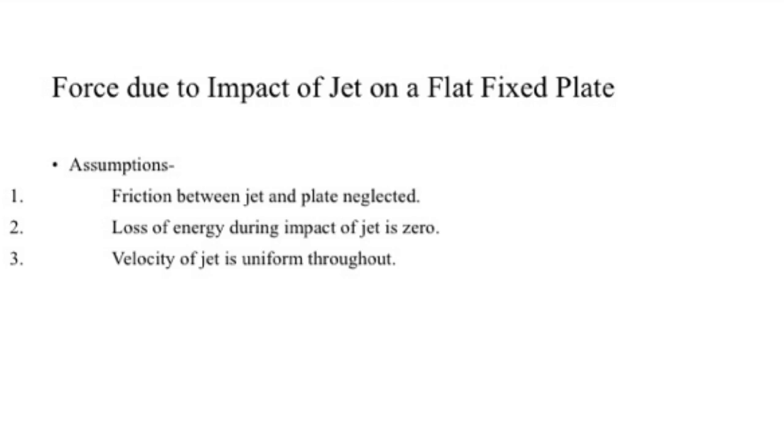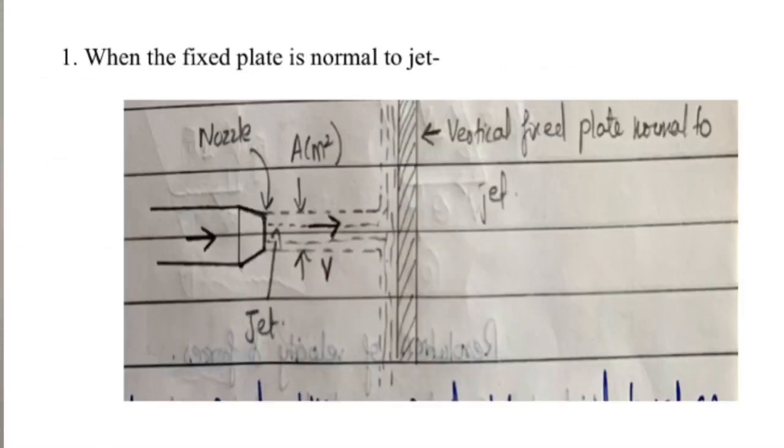Now the first condition is when the fixed plate is normal to the jet. Below, a figure is shown where you can see a vertical fixed plate, and in front of that plate a nozzle is there. Through that nozzle a jet is coming out, striking the plate with a velocity V, and the cross sectional area of that jet is given as A, measured in meter square.